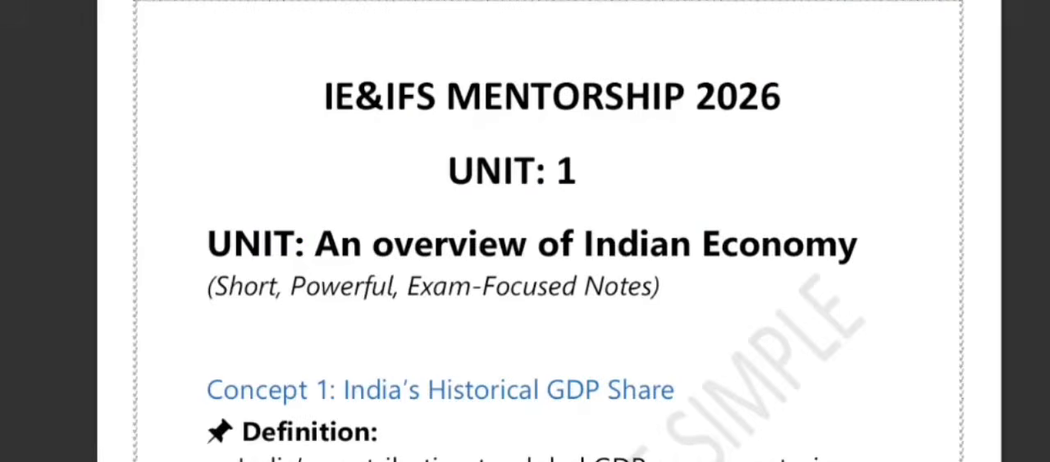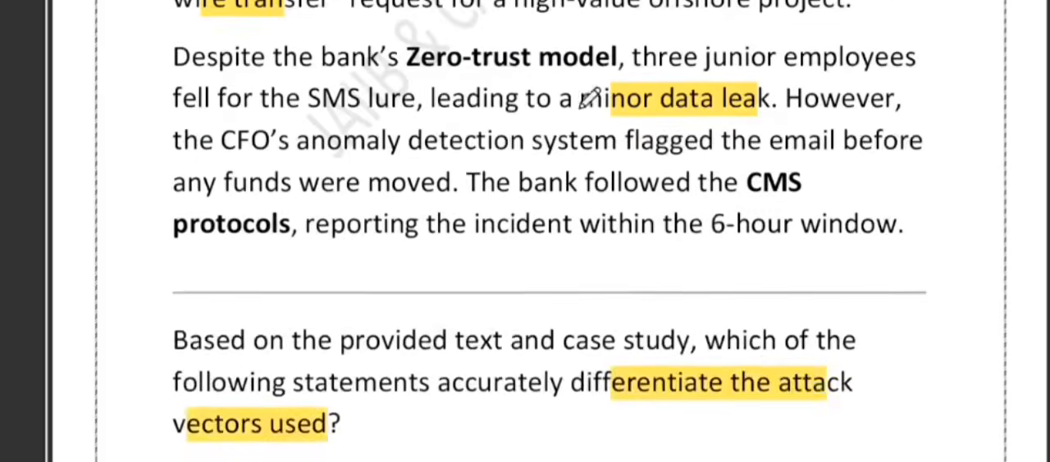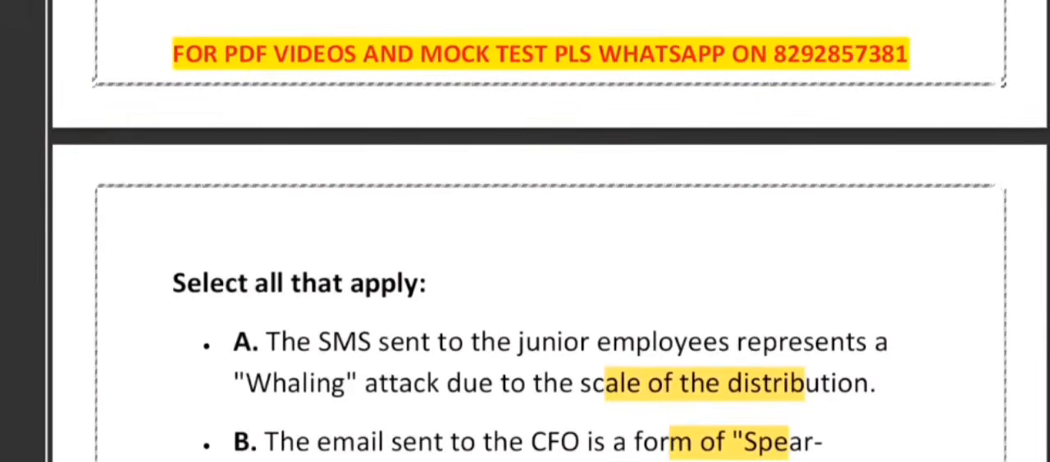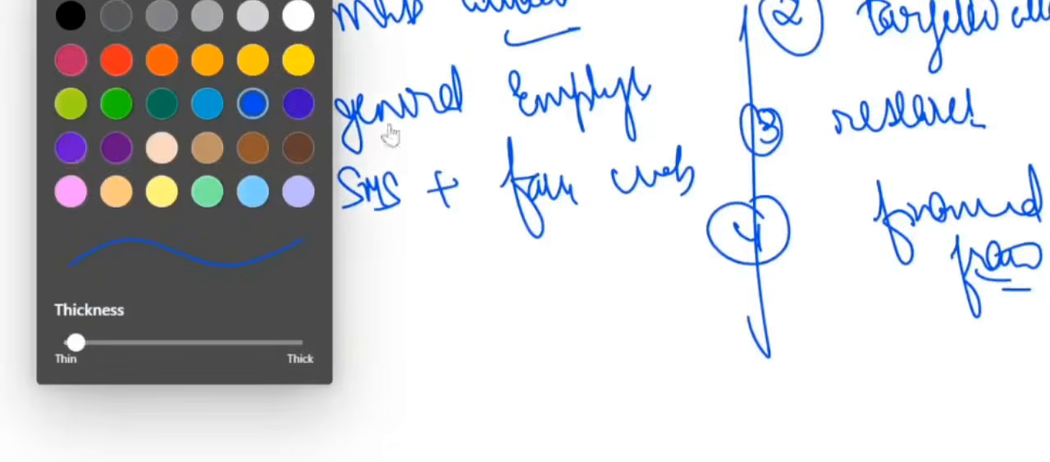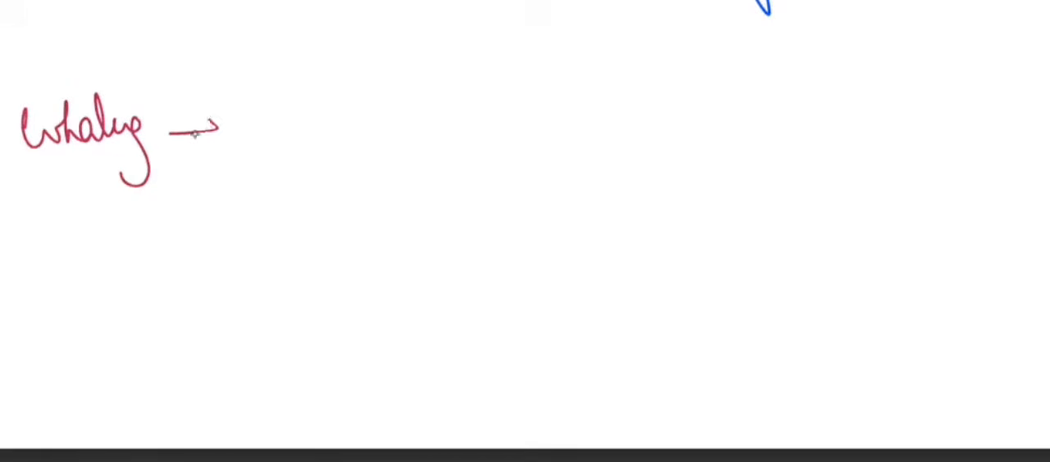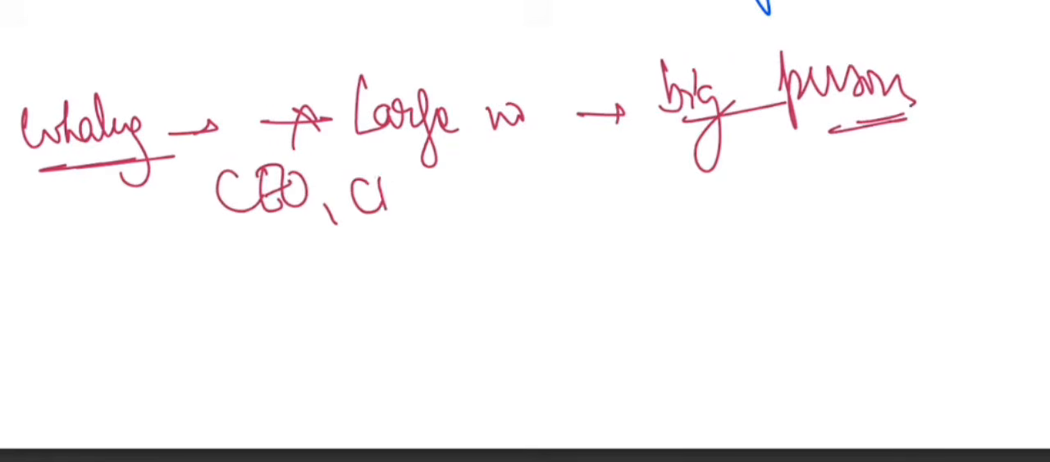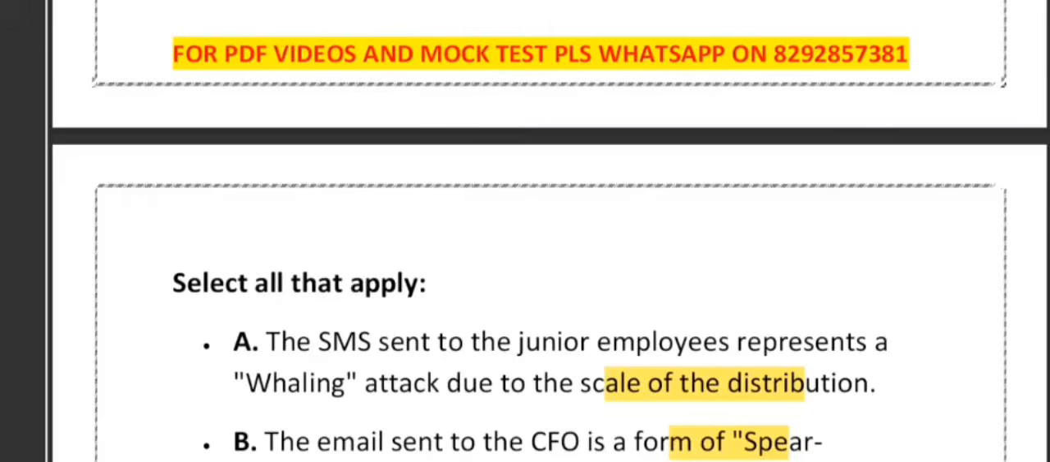What does option A say? It says the SMS sent to junior employees represents a whaling attack. When I say whaling, let me explain what it means. Whaling does not mean a large number. It is never a large number. Whaling means big person, not big quantity. Whaling targets the CEO, the CFO, directors. Since the SMS was sent to junior employees in bulk, this is normal phishing, not whaling. That's why option A is wrong.